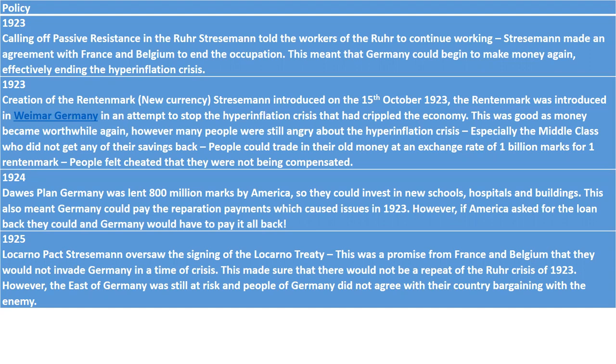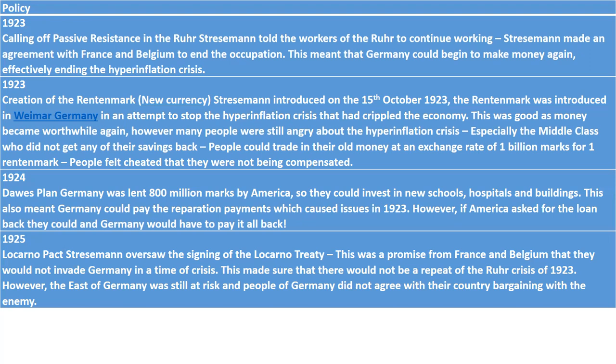But if America asked for this money back, then Germany would have to pay it all back. So Germany are relying on America. Germany are not self-sufficient. They're not looking after themselves. They are relying on America to help them build their infrastructure.